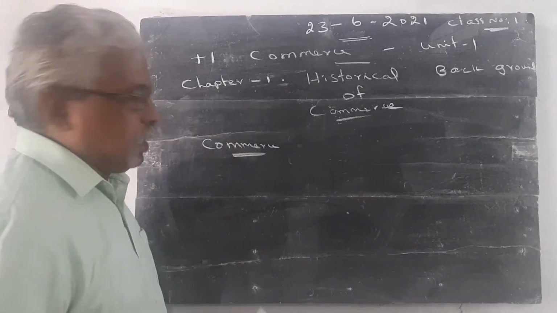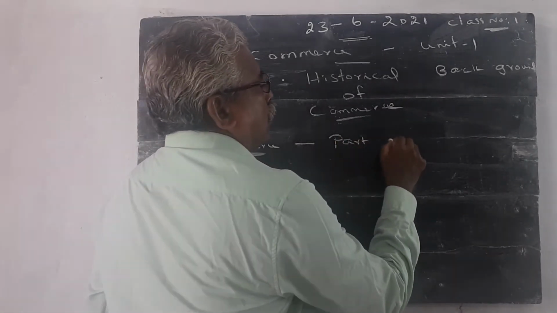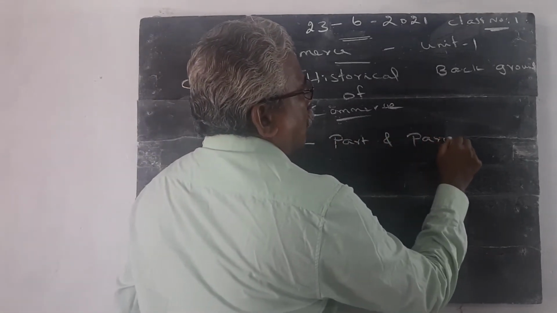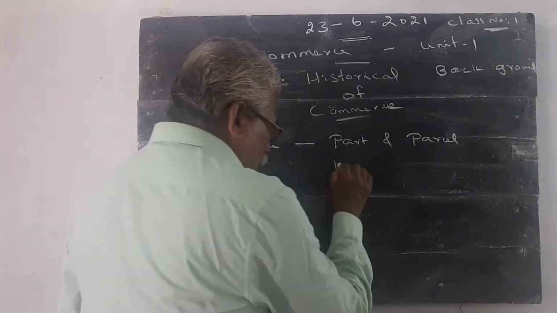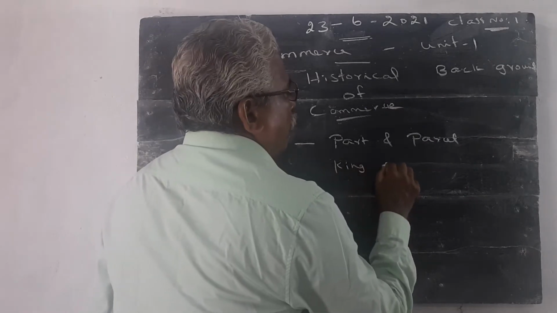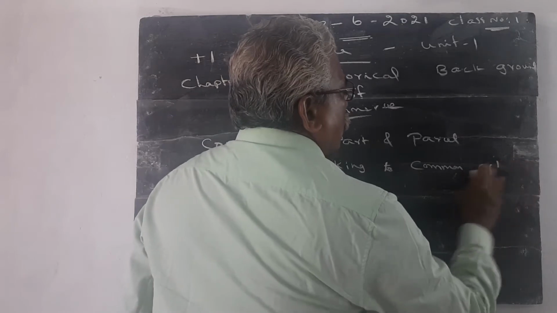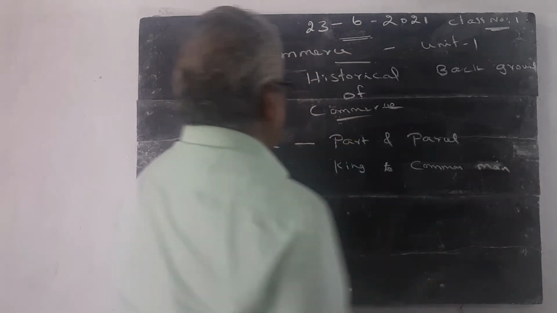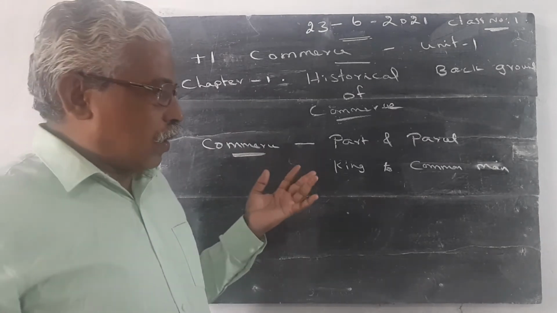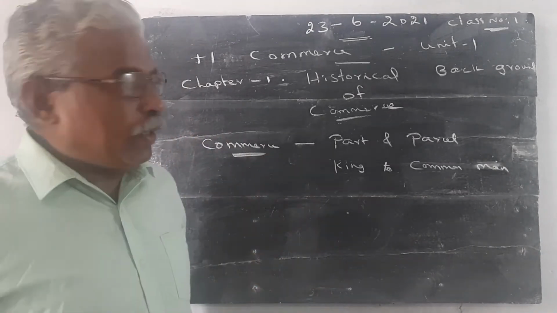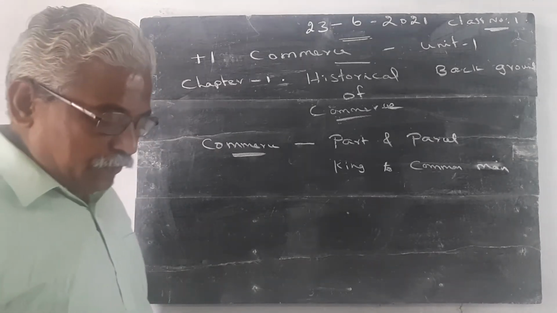Commerce is part and parcel of all human beings, from king to common man. The commercial activities are undertaken by all the human beings in the world. So commerce is a part and parcel of our life.